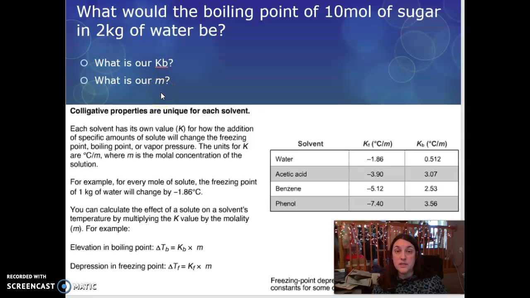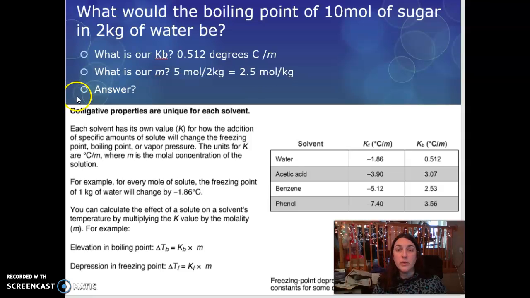And our molality is what? Moles of solute divided by kilograms of solvent. So we are going to have our 5 moles divided by our 2 kilograms to get our molality of 2.5 moles per kilogram. So what will our answer be? We need to use our equation for boiling point. And really, they're the exact same equation, right? You just got to make sure that you're using the right K value. So we are going to take our KB times our molality. So 0.512 degrees Celsius per molality times 2.5 moles per kilogram equals 1.28 degrees